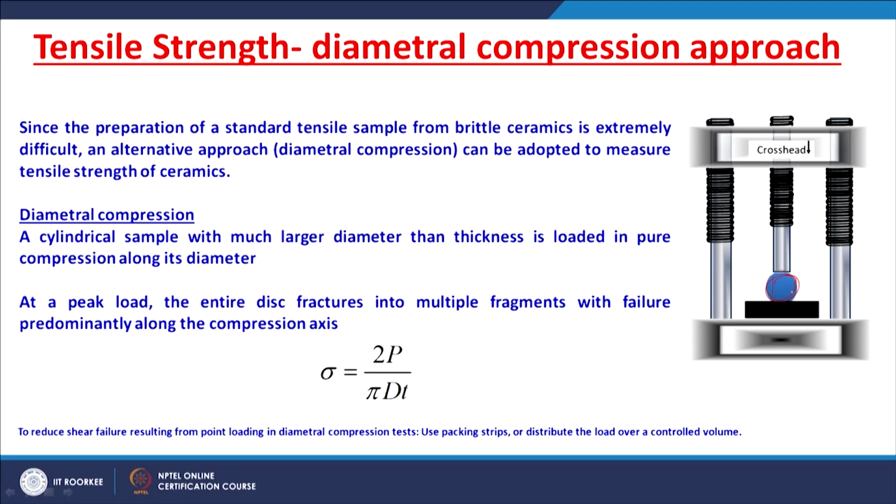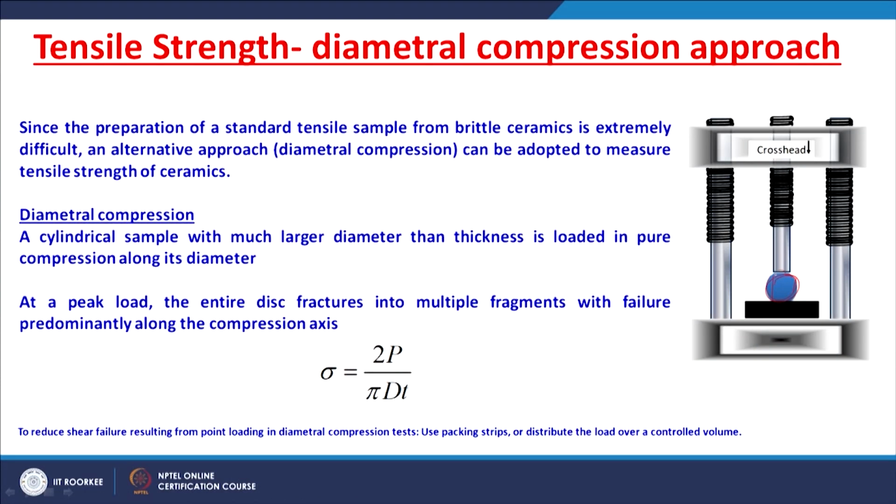So, a cylindrical sample is taken which has a much larger diameter than the thickness. Such a cylindrical sample is loaded in pure compression loading conditions, right. So, you increase the load. At peak load the entire disc fractures into multiple fragments with failure predominantly along the compression axis. The tensile strength measured in a diametral approach is sigma equal to 2P by pi d t, right. t is the thickness of the sample, d is the diameter of the cylindrical sample.